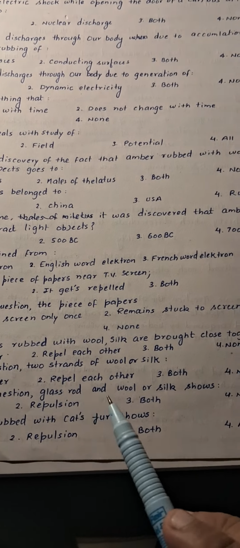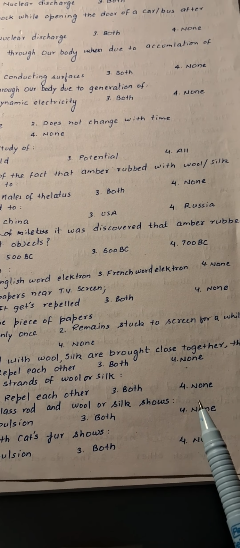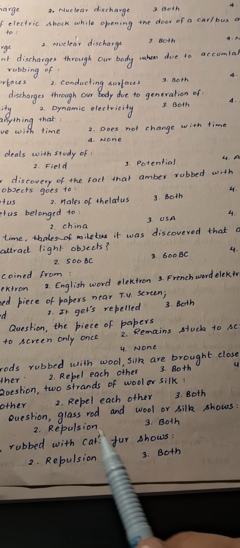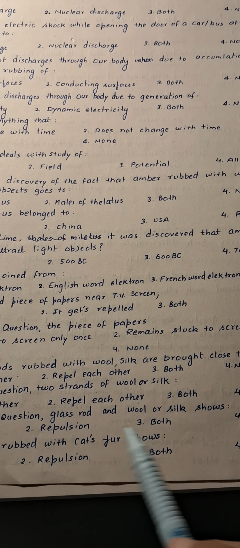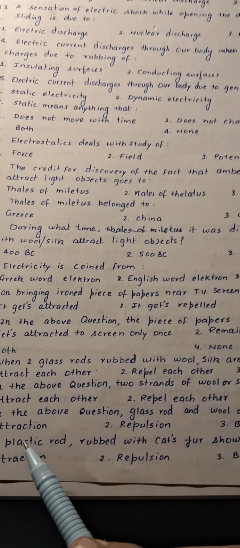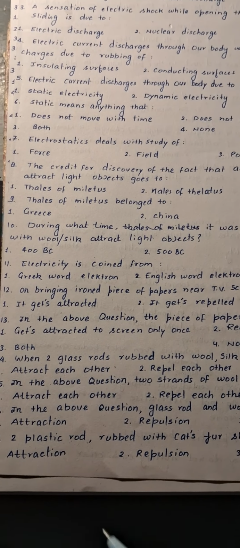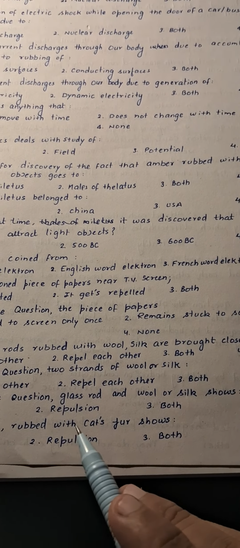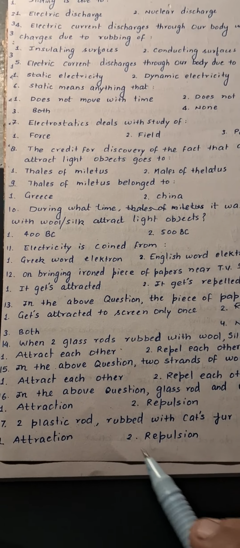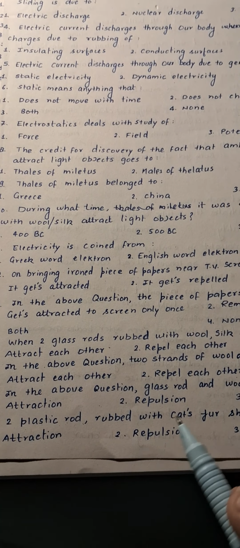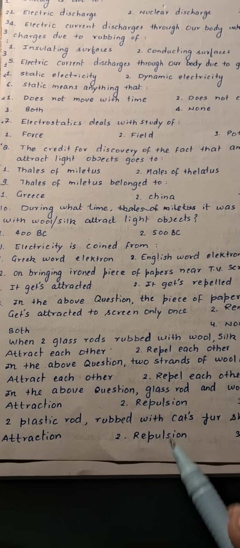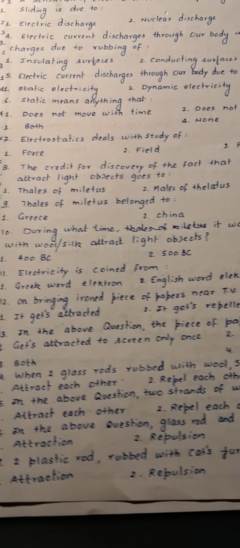Next is, in the above question, glass rod and wool show. So obviously charges are different on the glass rod and wool or silk. So opposite charges attract each other. So there will be attraction, and the first one will be correct. Next is, two plastic rods rubbed with cat's fur show. So they will also show repulsion, because when plastic rods are rubbed with cat's fur, then charges will be induced on them, and since the charges are of the same nature, they will repel each other, so repulsion will be there.